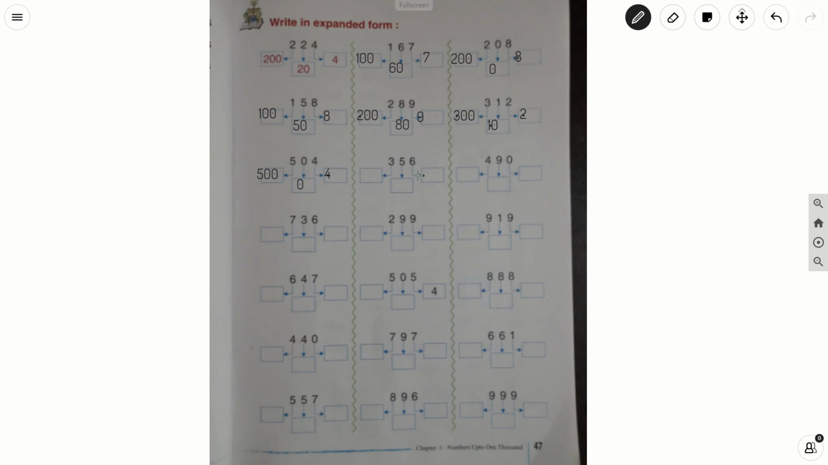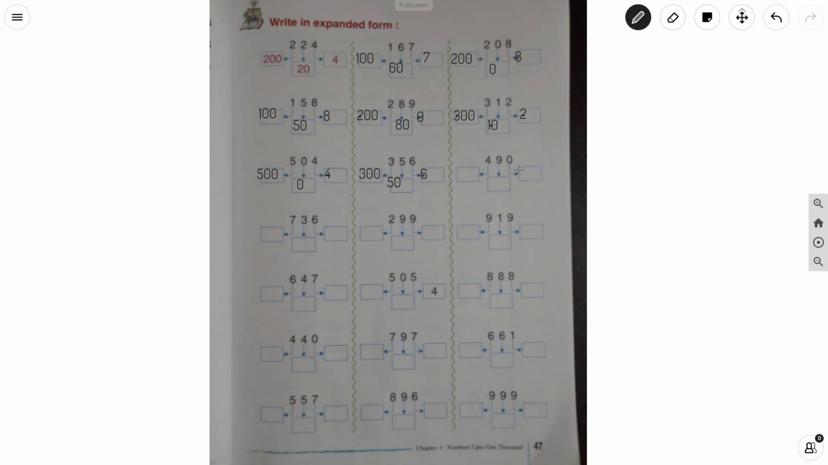What is there in a ones place here in this number? 356. So, 6 is there in a ones place. 6 into 1. So, 6. What is there in a tens place? 5. 5 into 10, it is 50. And what is there in a hundreds place? It is 3 into 100, 300.